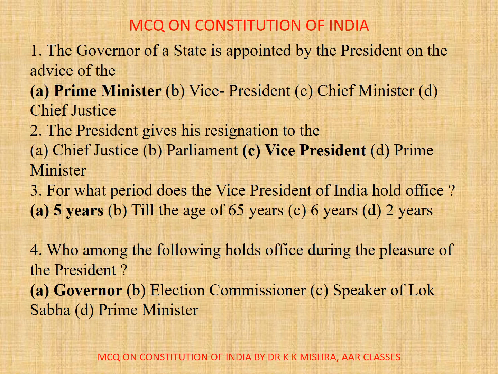Question number 1. The governor of a state is appointed by the president on the advice of the A. Prime Minister, B. Vice President, C. Chief Minister, D. Chief Justice. Correct option is A. Prime Minister. Question number 2. The president gives his resignation to the A. Chief Justice, B. Parliament, C. Vice President, D. Prime Minister. Correct option is C. Vice President.